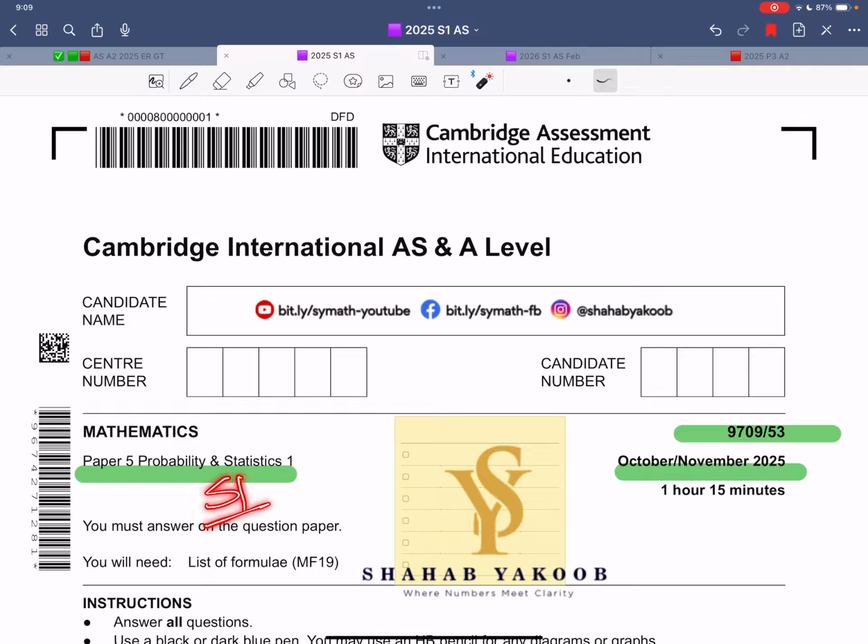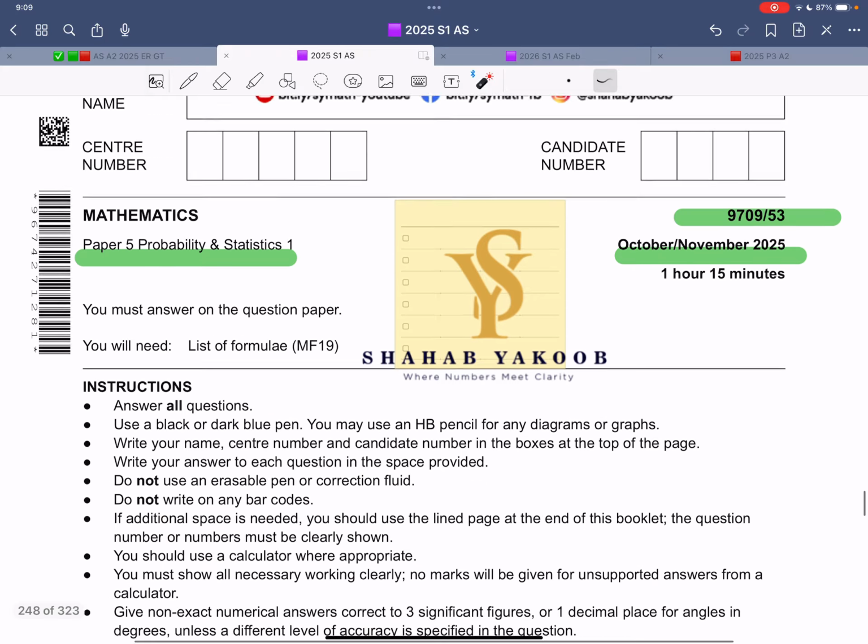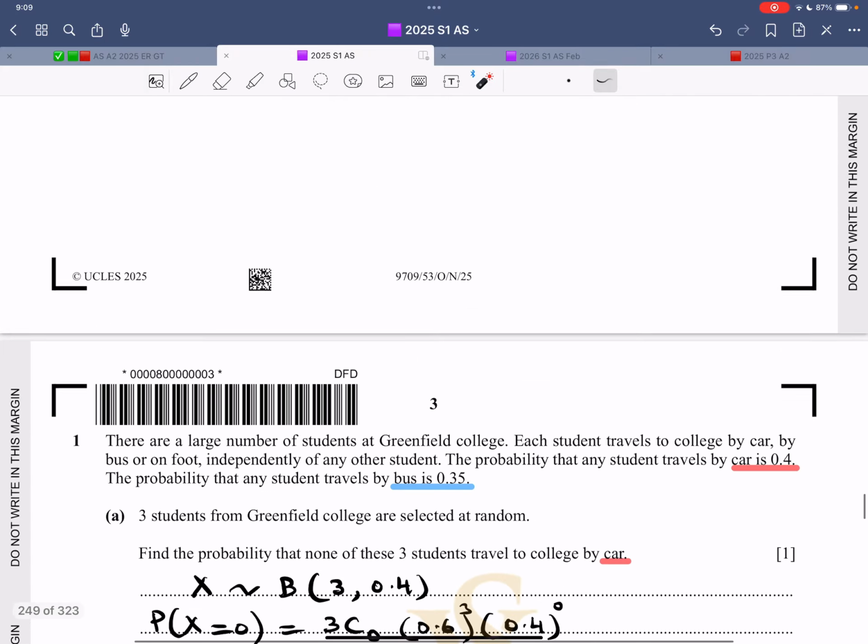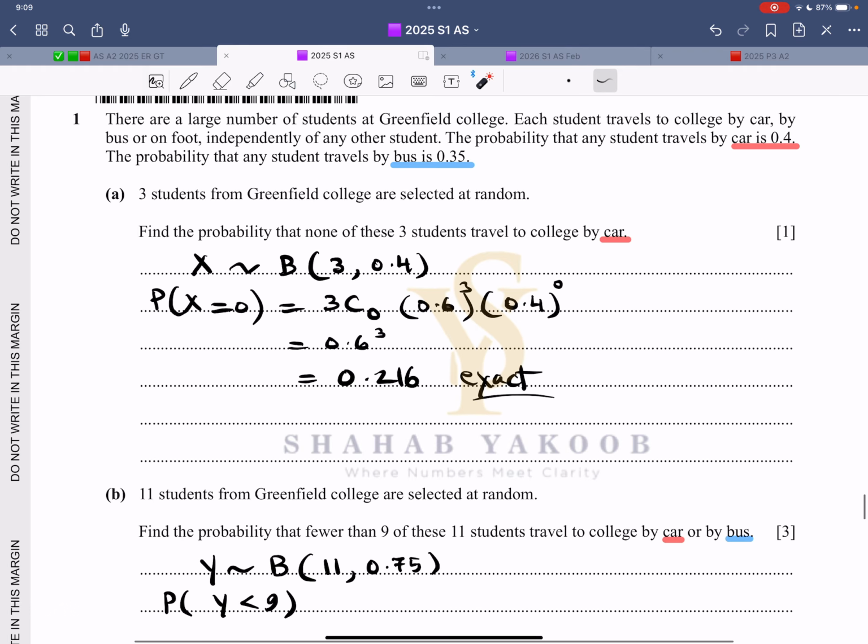So another S1 paper. This is October-November 2025, variant 53. Let's get started. The first question says there are a large number of students at this college. They either travel by car, bus or on foot. The probability a student travels by car is 0.4. The probability a student travels by bus is 0.35, and that means the probability for foot should be 0.25. Three students from the college are selected at random. Find the probability none of these three students travel to college by car.